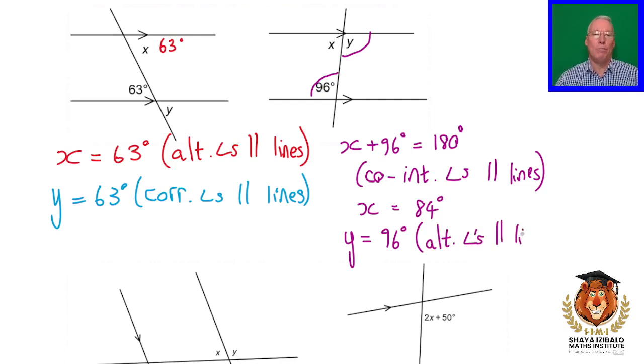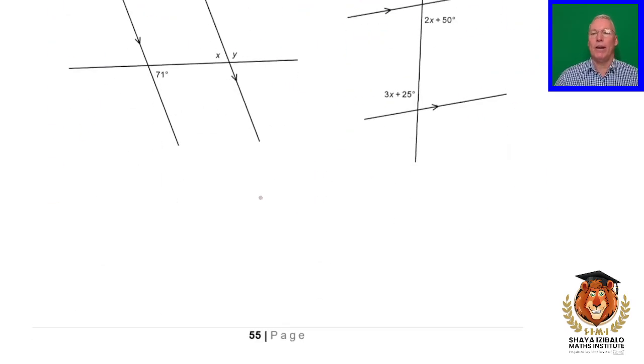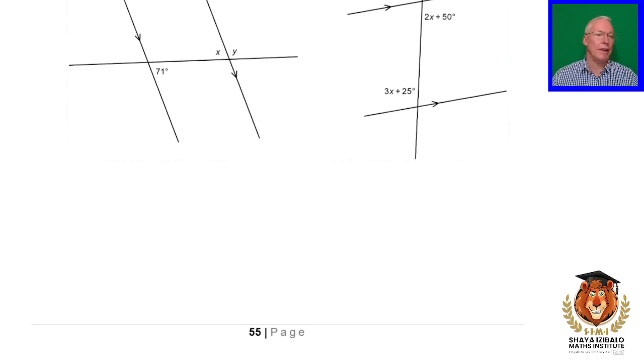Okay, it would not be wrong to say that 84 plus y is 180, angles on a straight line. All right, we'd still get the same answer. Right, we're going to ask you to pause the video and try the next two, and then we'll go over them together.